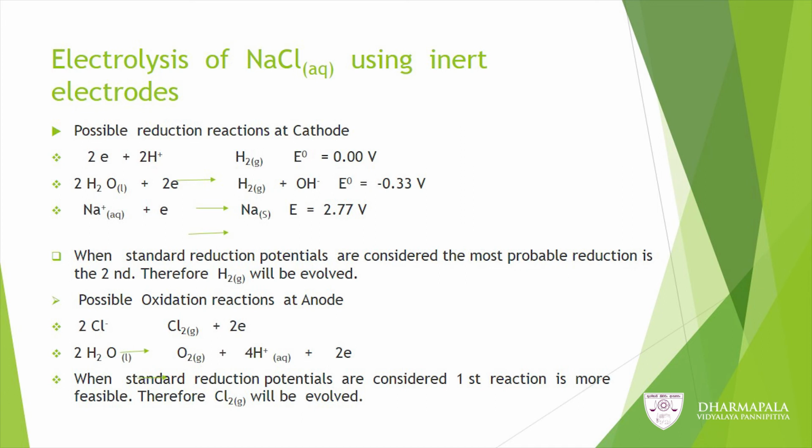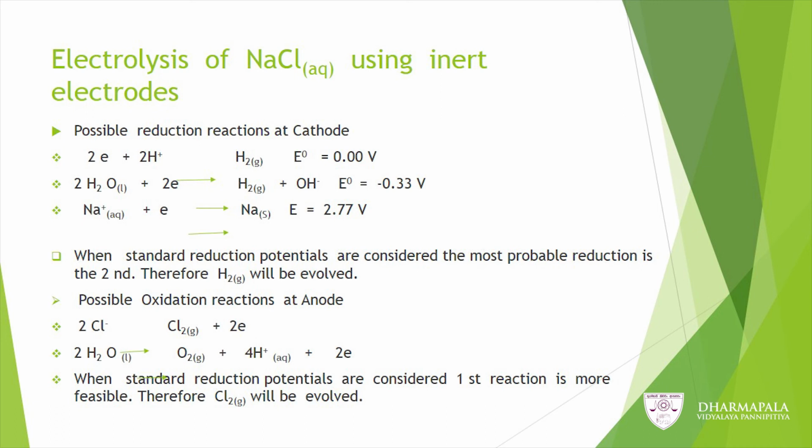The E cell values, electrode potential values, are also given. When standard reduction potentials are considered, the most probable reduction is the first one. Here it is given as second, but that is not right, it must be the first one. However, this reaction requires standard conditions, and also the H+ concentration in water is too low.